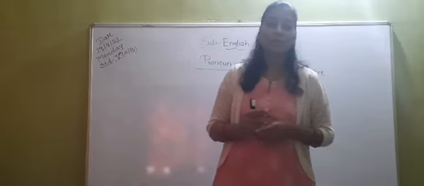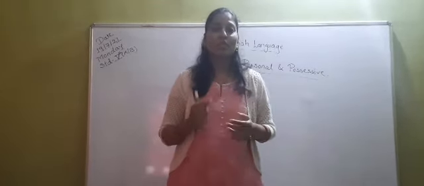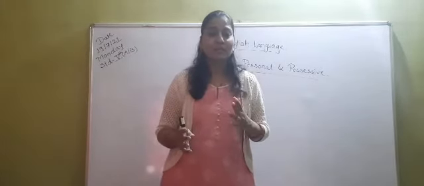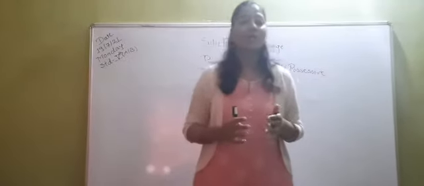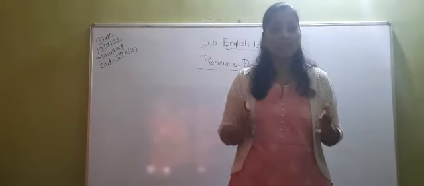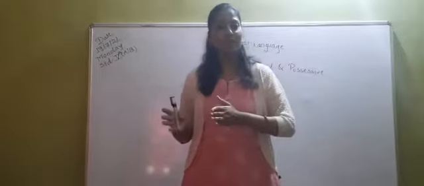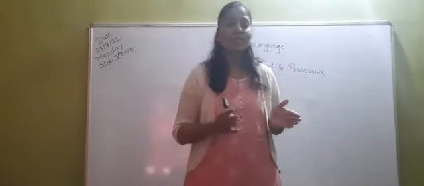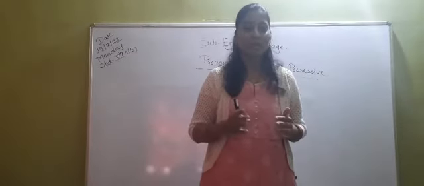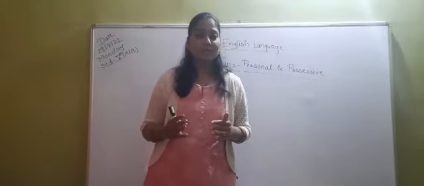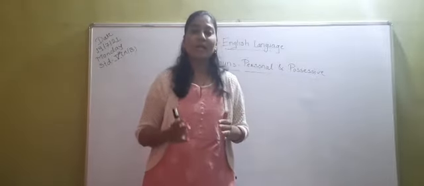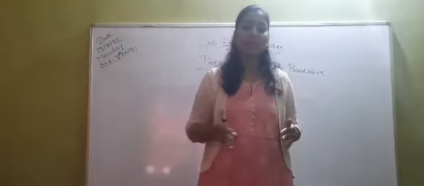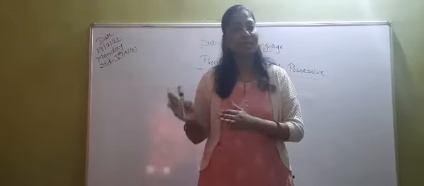We have seen that instead of nouns we can also use pronouns, and which are the different types of pronouns. We have seen the first person, second person and third person. The first person is the person that is speaking, the second person is the person that is spoken to, and the third person is the person spoken about.